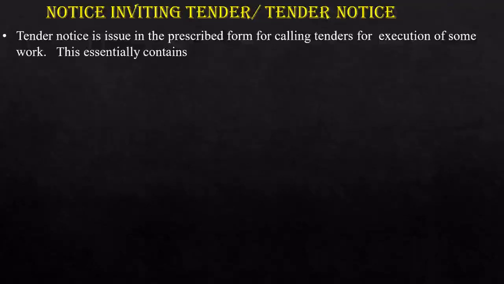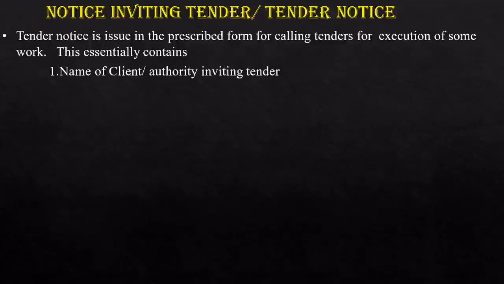So considering all these factors, a contractor can decide, or a contractor can fix the amount for tenders. So notice inviting tender, or tender notice. The tender notice is issued in the prescribed form for calling tenders for execution of some work, and this